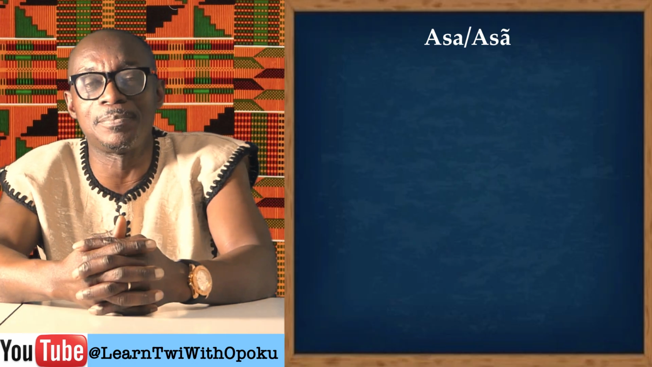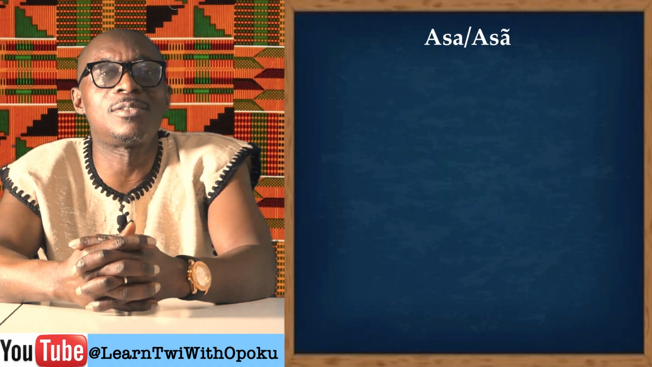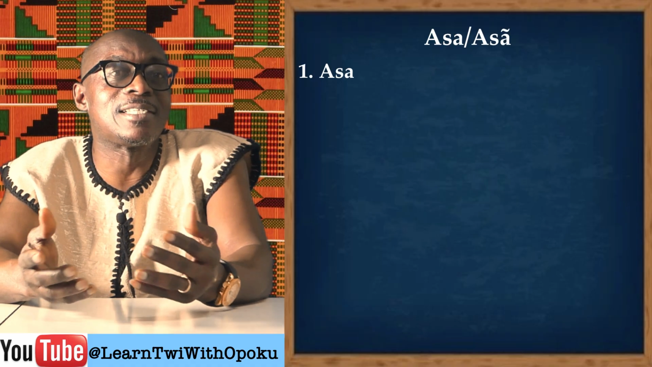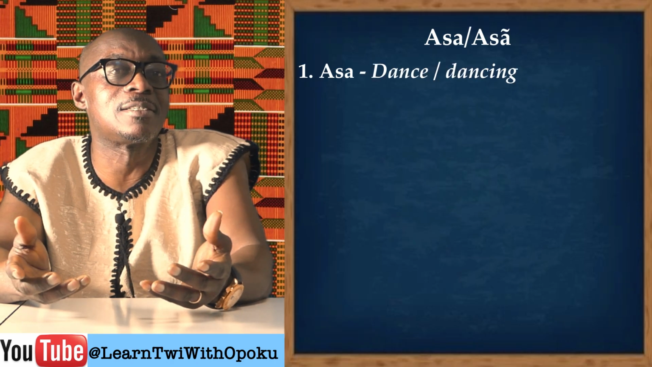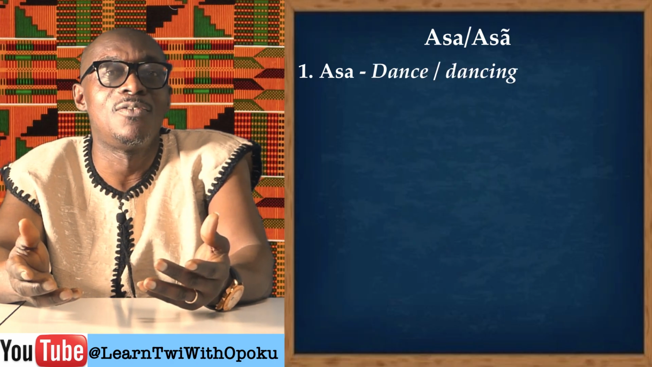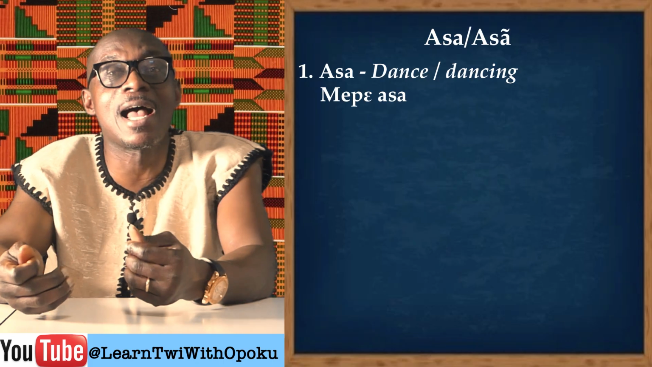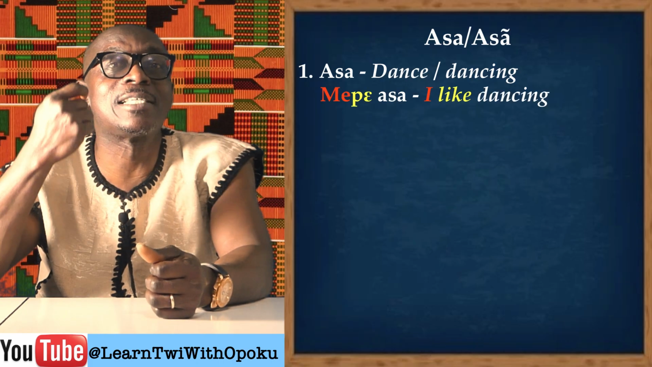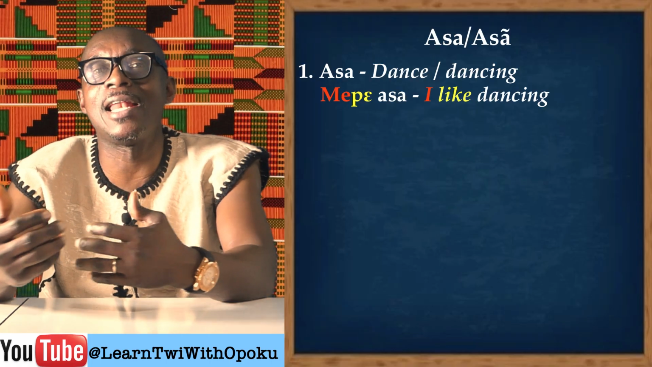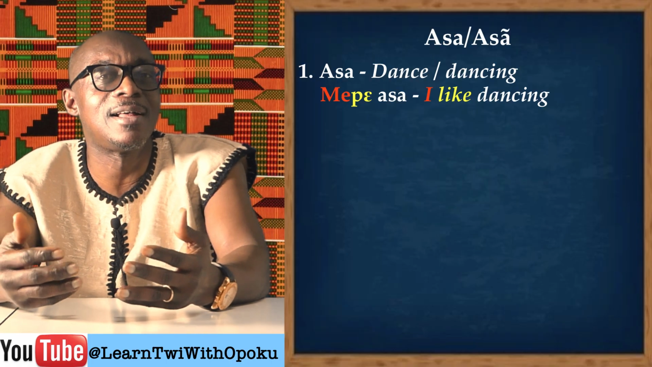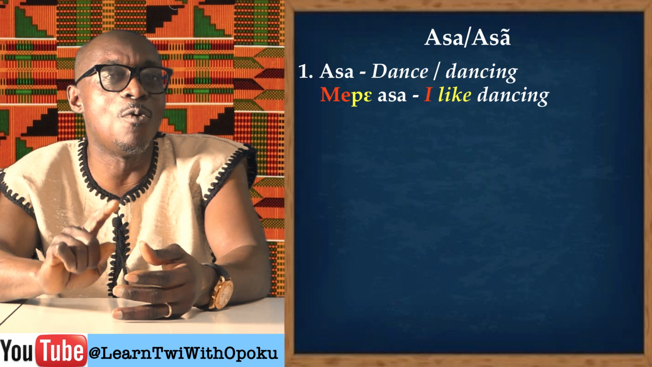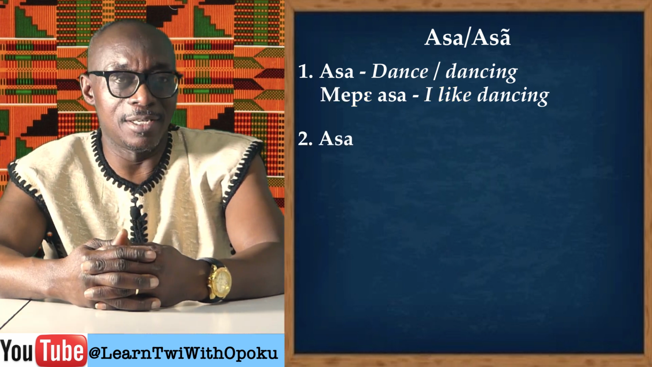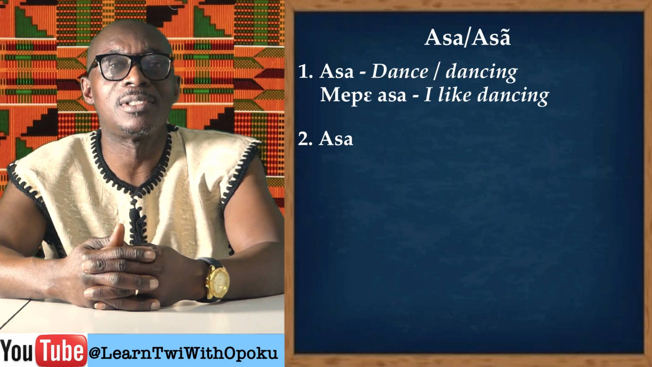The same spelling. Let's start with the first explanation. Asa simply means dance or dancing. For example, I can say, me pasa, I like dancing. Me pe, I like. Asa, dancing. I like dancing. Me pasa. So asa could mean dance or dancing.